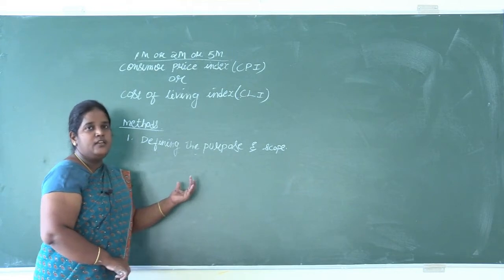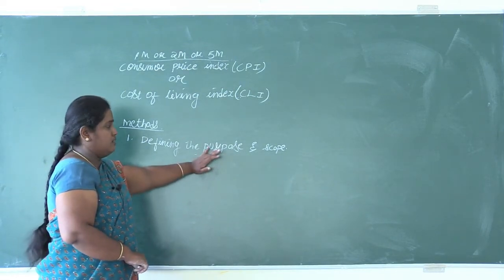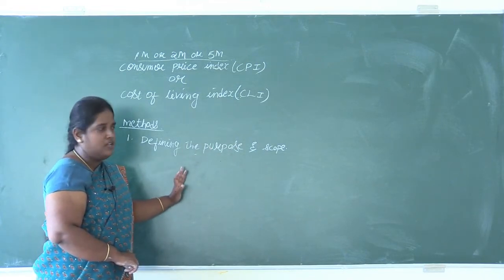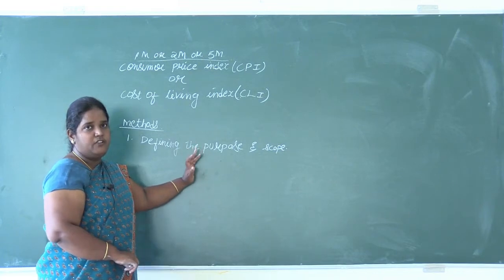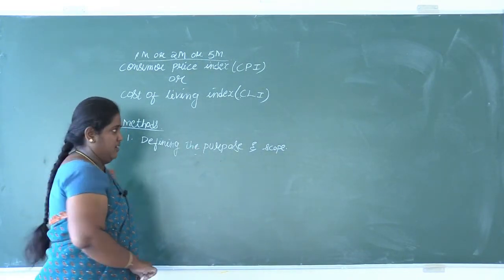That cannot be identified properly. Because of that, the purpose of doing the consumer price index should be clarified first. Only then can we go ahead with this method.